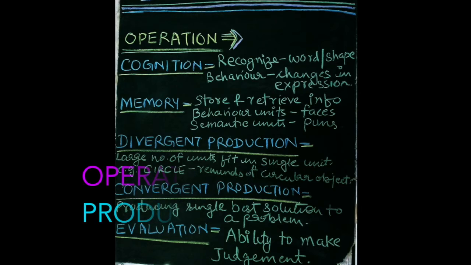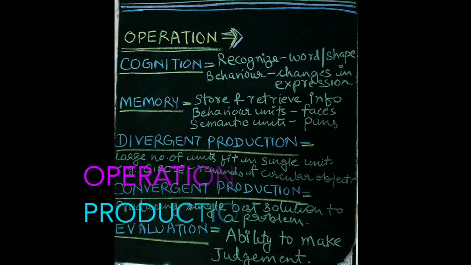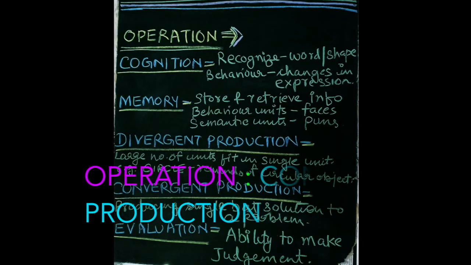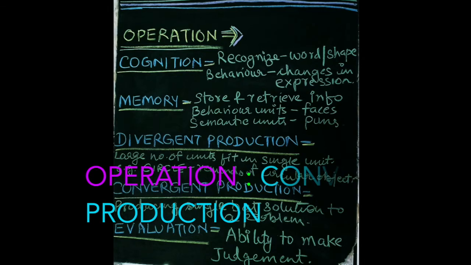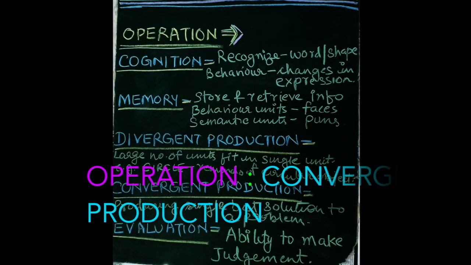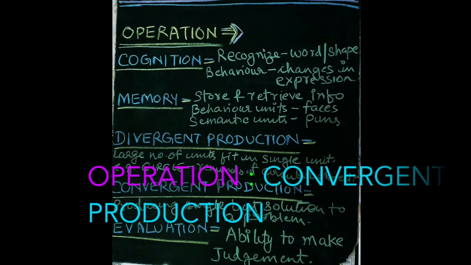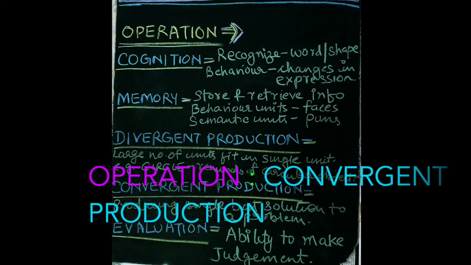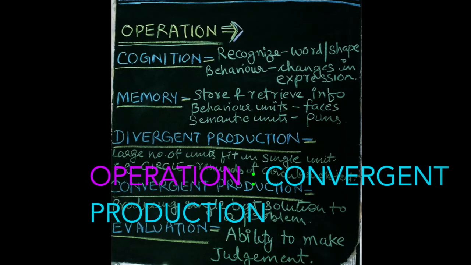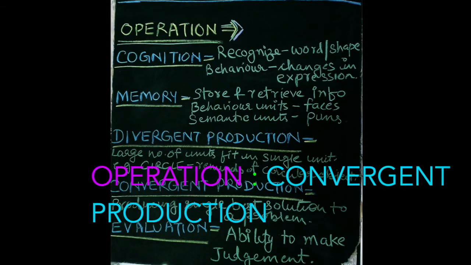The single best solution to any problem or any information is called convergent production as per Guilford, and that is a very important aspect of his structure of intellect model. Convergent means any single unit that is defined as the perfect solution to a problem. This differs from divergent production.